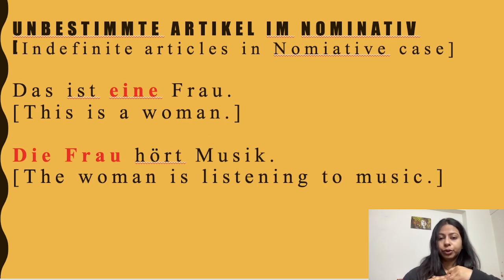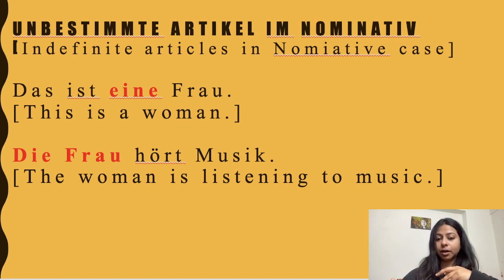Moving on to the second set of sentences. Das ist eine Frau. Die Frau hört Musik. Das ist eine Frau. This is a woman. Die Frau hört Musik. The woman is listening to music. Now in the first sentence, we are not talking about any particular woman. We are talking about a woman.